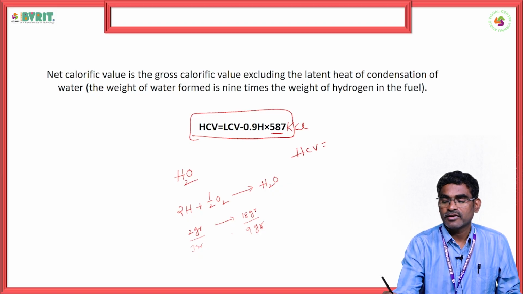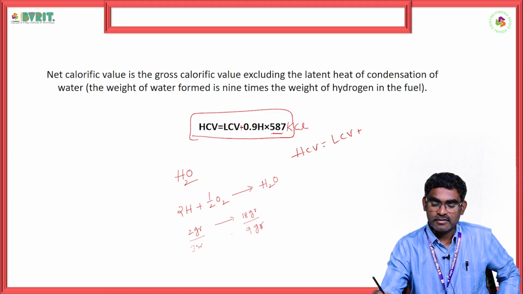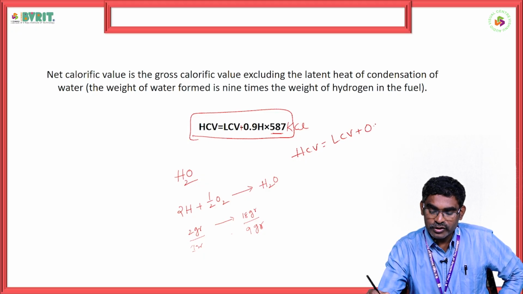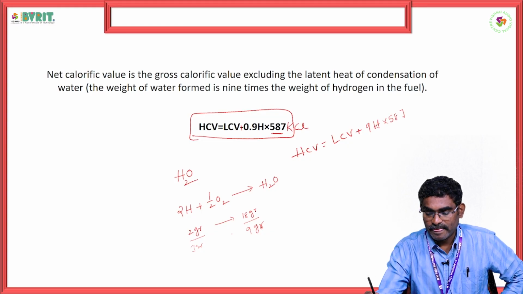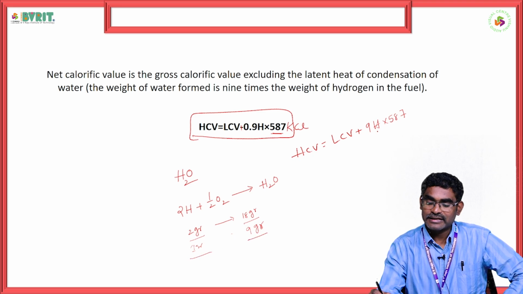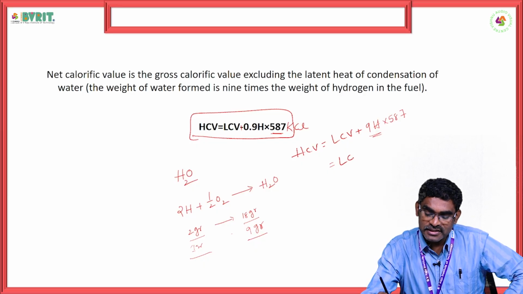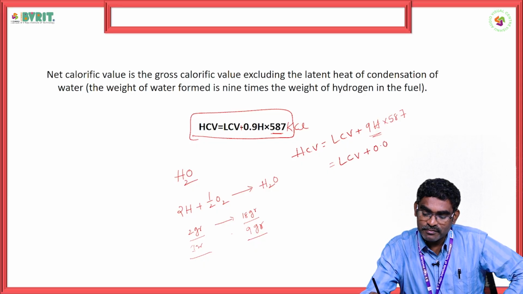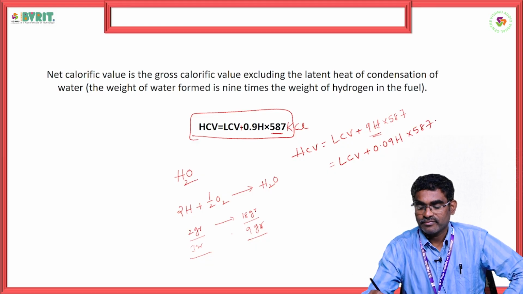HCV, high calorific value, equals low calorific value plus, sorry, it is plus. What are we going to add? Plus 9 H into 587, because 1 gram of hydrogen gives 9 grams of water. But here we are going to take it in the form of percentage. That is the reason HCV equals LCV plus 0.09H into 587. This is the formula.